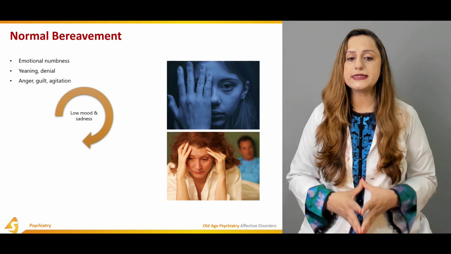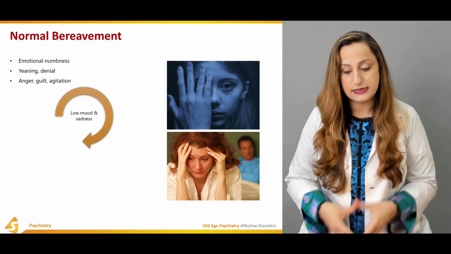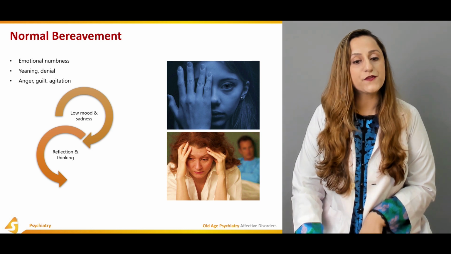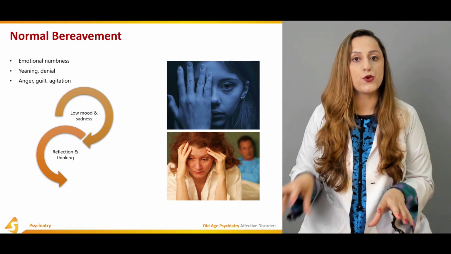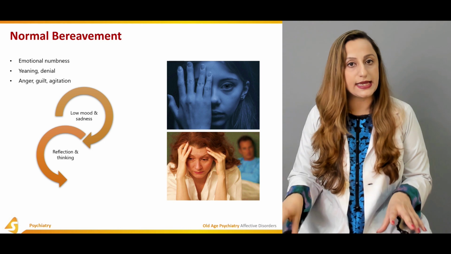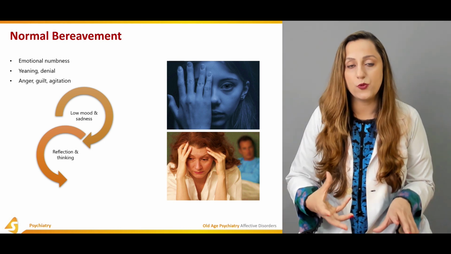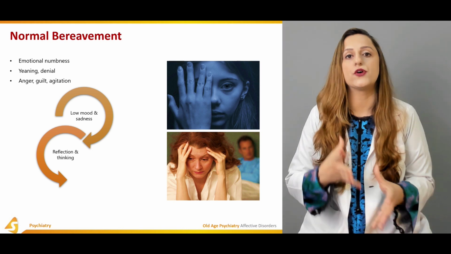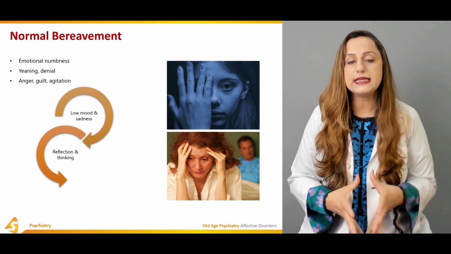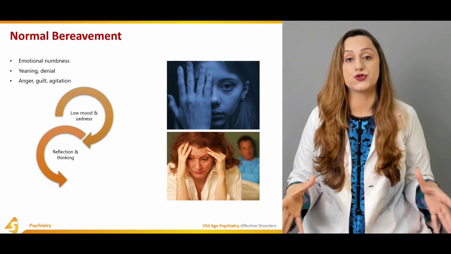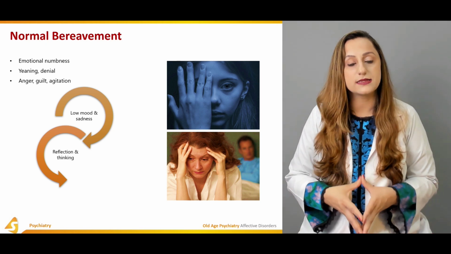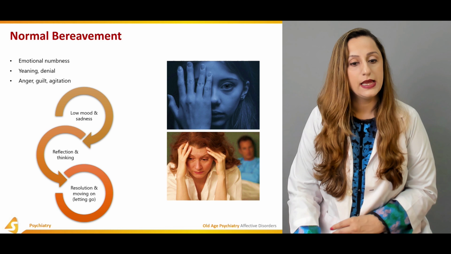The person would be suffering from low mood and sadness, and then the reflection and thinking of the individual is also assessed. Obviously, history taking and counseling sessions are carried out just to get to know the person more. The thought content and the thought form of the individual are precisely assessed when we are taking a detailed history in these cases of normal bereavement.